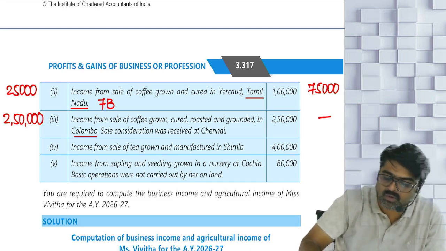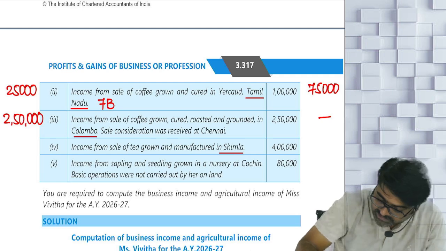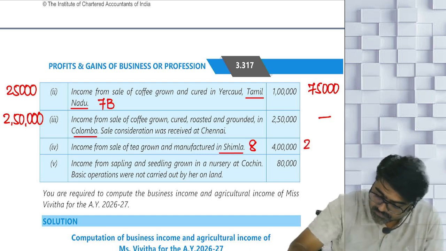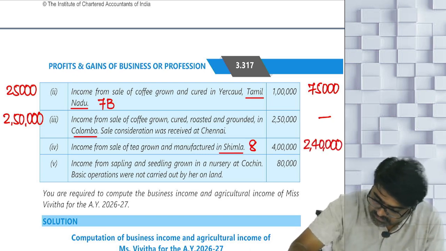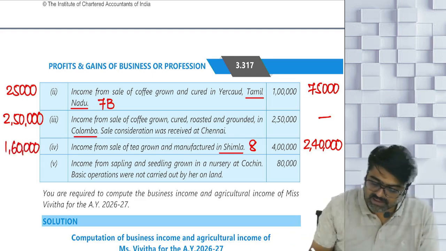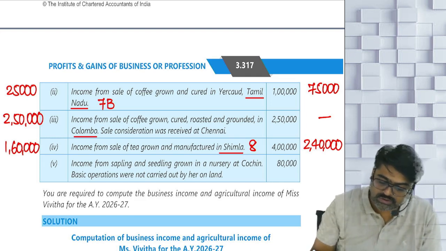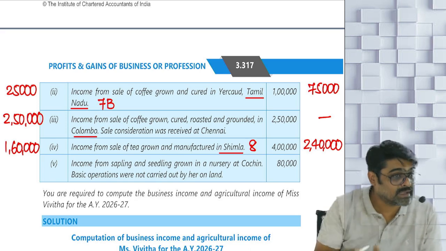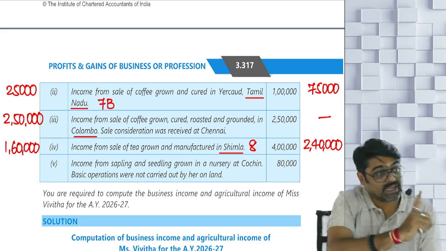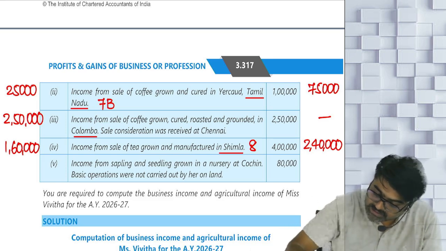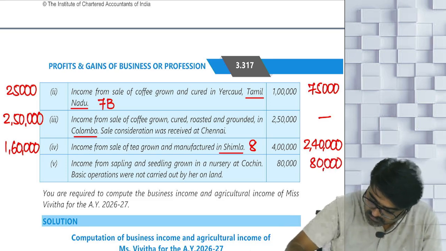Now next one. Income from sale of tea grown and manufactured in Shimla, means India, no? And tea means rule number 8. 60-40. 60%, 2,40,000, will be your agricultural income, and 40%, 1,60,000, will be your PGBP income. Income from saplings and seedlings grown in a nursery at Cochin. Basic operations were not carried out by her. Even if the basic operations are not carried out, any income from nursery, from seedlings and saplings has to be your agriculture income because it is happening in India. Yes or no? So entire 80,000 you are going to write in this column, agricultural income.